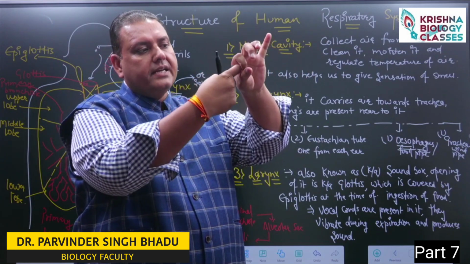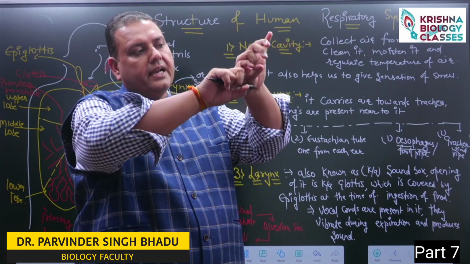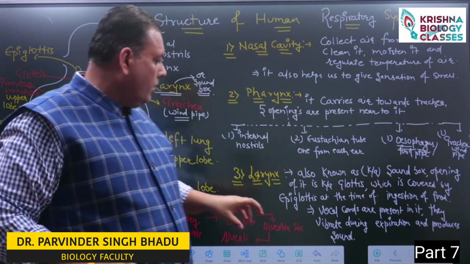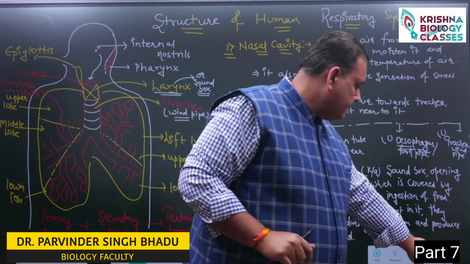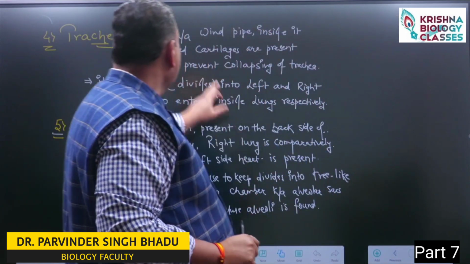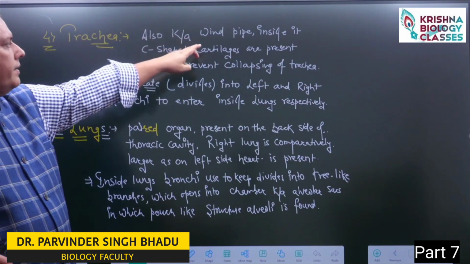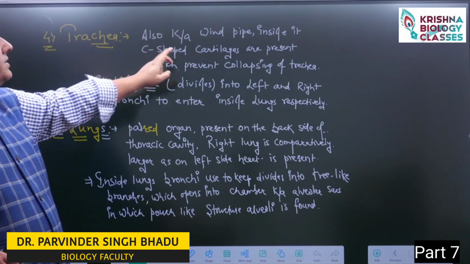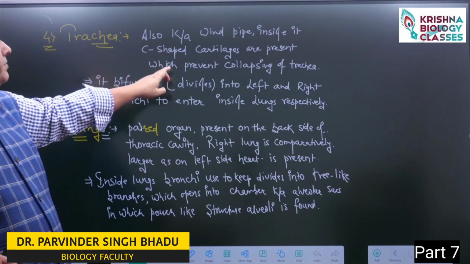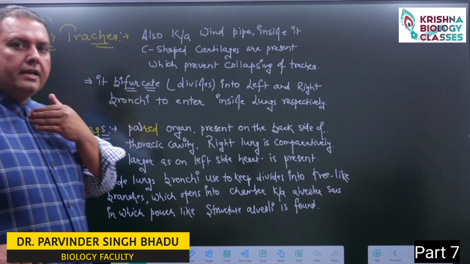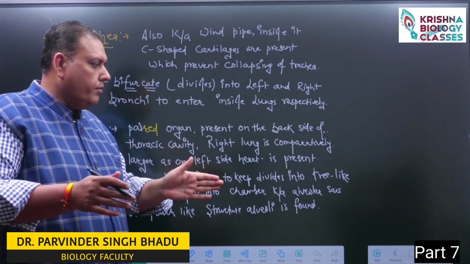But if a C-shaped cartilage is present inside this tube, then it will prevent collapsing. So these cartilaginous rings prevent the collapsing of the trachea. The trachea is also known as the windpipe.